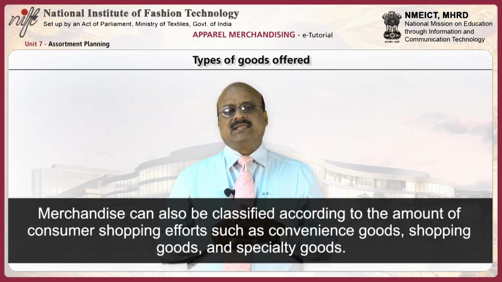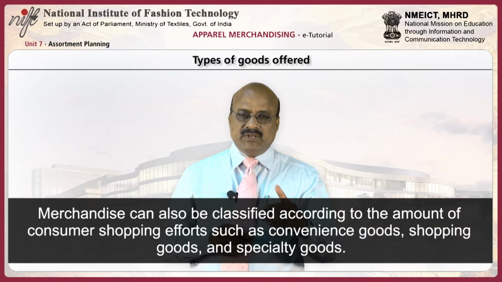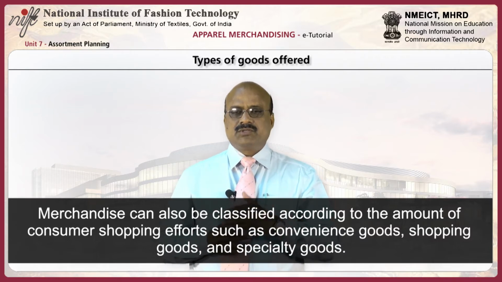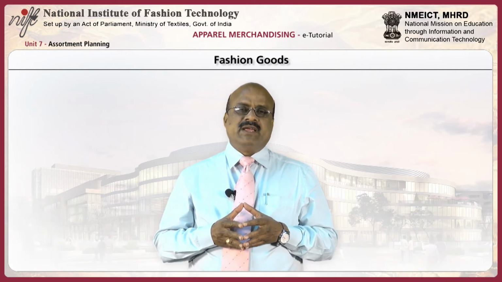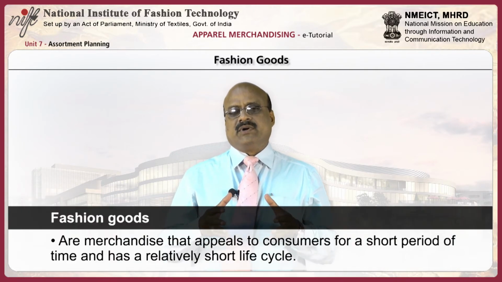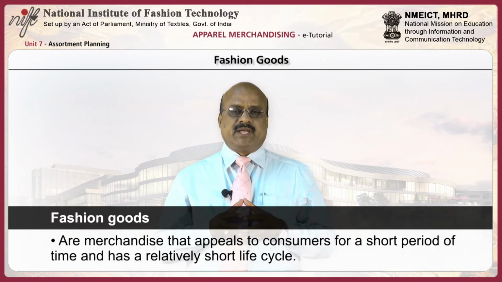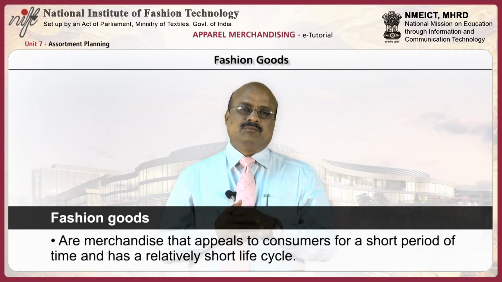Merchandise can also be classified according to the amount of consumer shopping effort, such as convenience goods, shopping goods and specialty goods. Fashion goods may be defined as merchandise that appeals to consumers for a short period of time and has a relatively short life cycle.